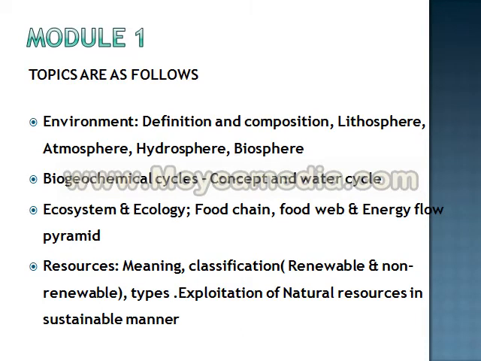So here comes the first slide of the first module. The below mentioned are the topics which would be covered in the first module. The following are the topics: the definition and composition of environment, what are the different biogeochemical cycles, what is meant by ecosystem, ecology, food chain, food web, energy flow pyramid, what is meant by resources, what are the classification of resources, and lastly exploitation of natural resources in a sustainable manner.